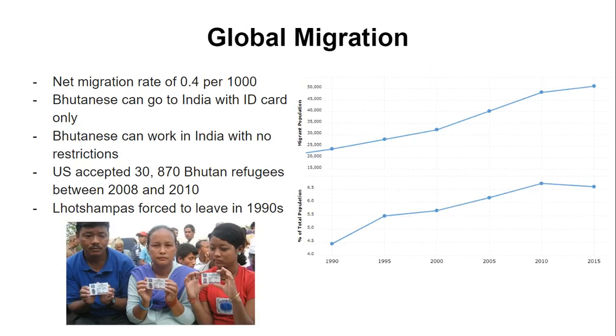So Bhutan has a net migration of 0.4 per 1,000 people. This means that more people are coming into the country than leaving the country. A large proportion of Bhutanese migrate to India to work. Strong diplomatic relations with India make this movement easier for Bhutanese, as Bhutanese can travel to India with their international ID only. Furthermore, they can go to work in India with no restrictions.